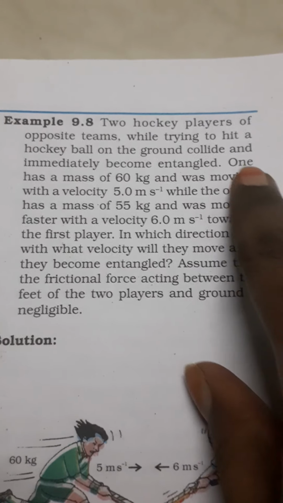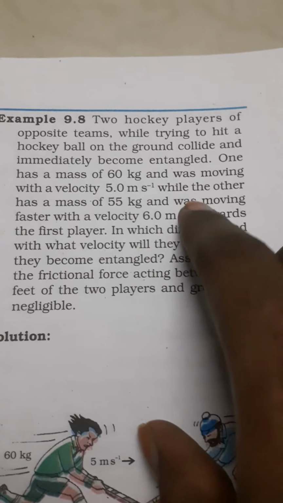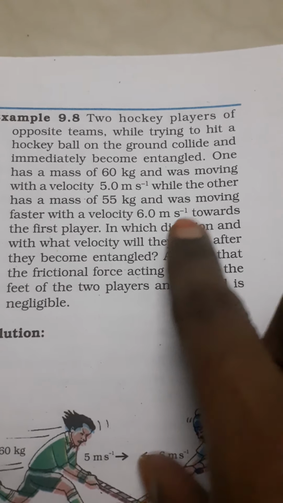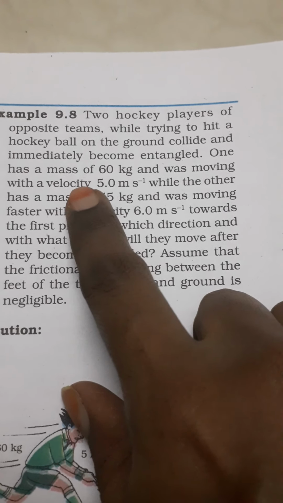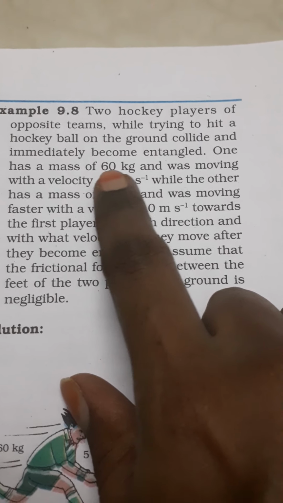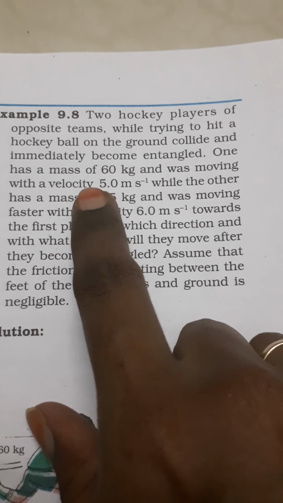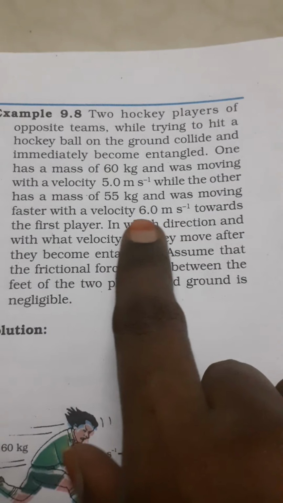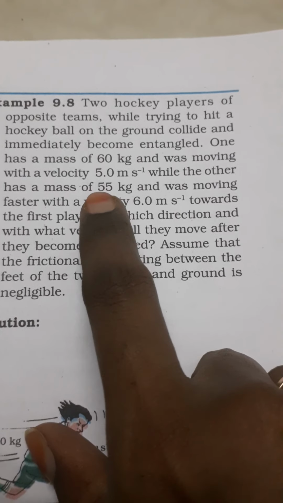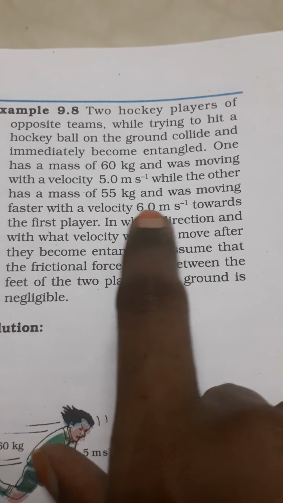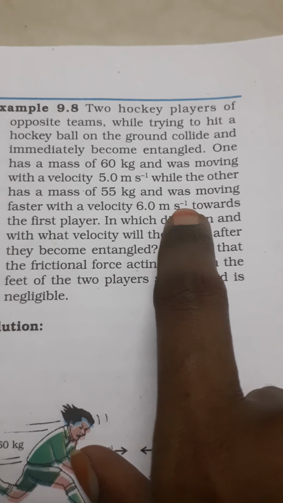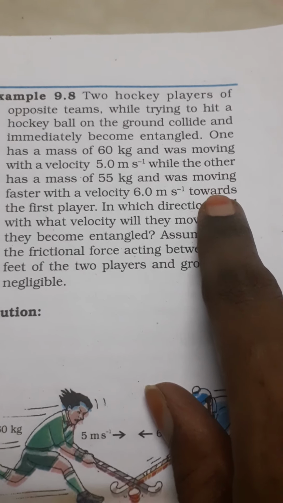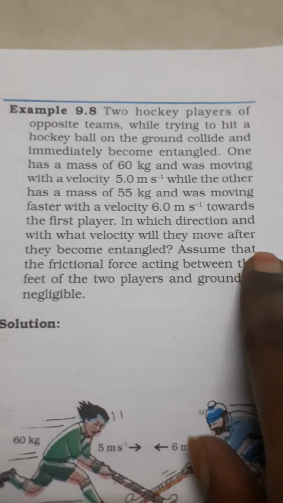They strike together, and entangle means they are interlocked. The first player has a mass of 60 kg and his velocity is 5.0 meter per second, and the other player has a mass of 55 kg and was moving with a velocity of 6.0 meter per second towards the first player. Okay, this is the keyword, children: towards the first player.